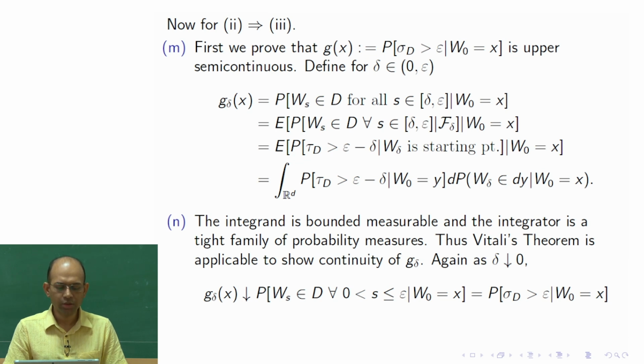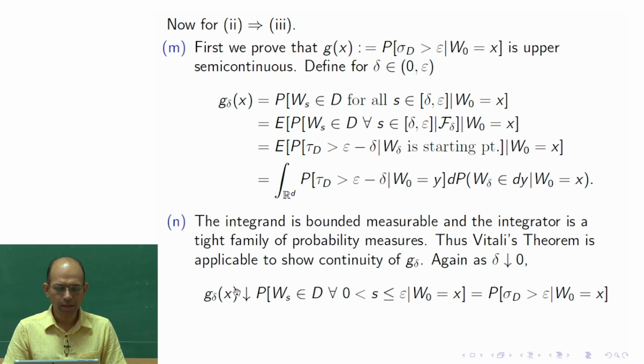So g delta decreases. Why does it decrease? It decreases because whenever I am decreasing delta, that means this interval is becoming larger and larger. And here this event is putting a condition on the Brownian motion path on this interval. If you increase the length of the interval, you are putting more and more conditions, so the event is becoming smaller and smaller, and the probability is becoming smaller and smaller. So g delta decreases as delta goes to 0.